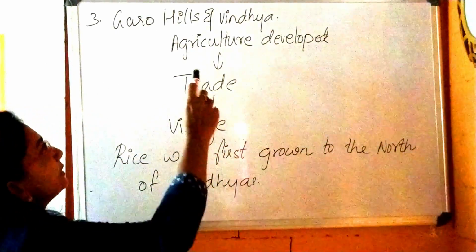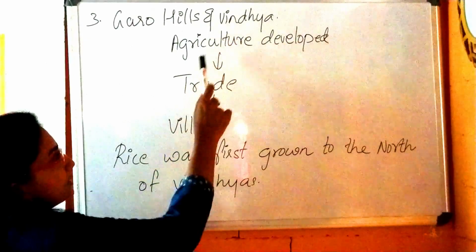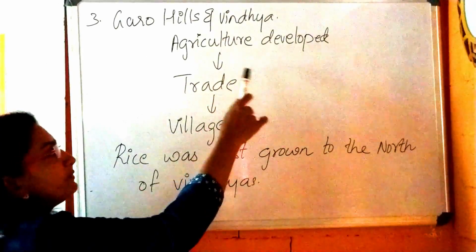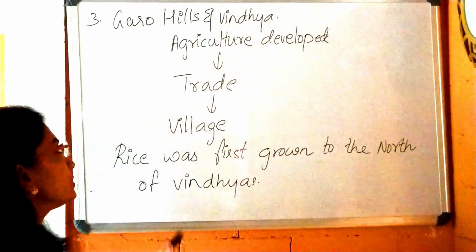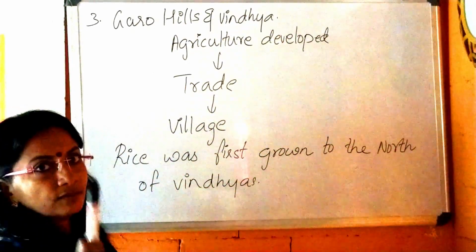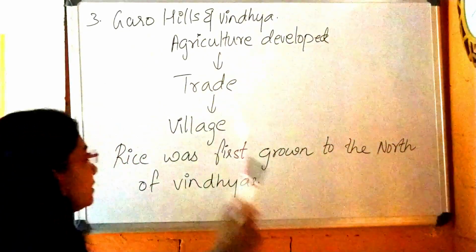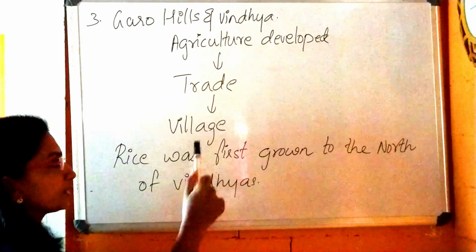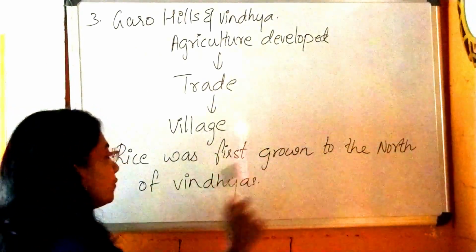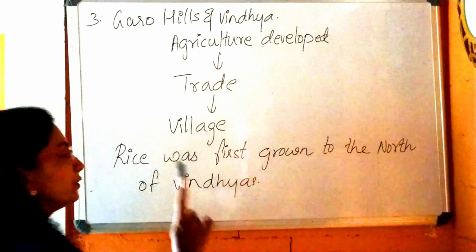Just read the textbook one or two times, then it will be in your mind. I am giving you the surety. After the Suleiman and Kirdar Hills, we come to the Garo Hills and Vindhyas. Here also agriculture developed, and as I said before, when agriculture develops, trade will flourish, and because of trade, village settlements also started. One important thing to notice: in NCERT exams, one question always comes: which crop was traced in the Vindhyas? Listen, the rice. Rice was first grown to the north of the Vindhyas. You have to remember this.